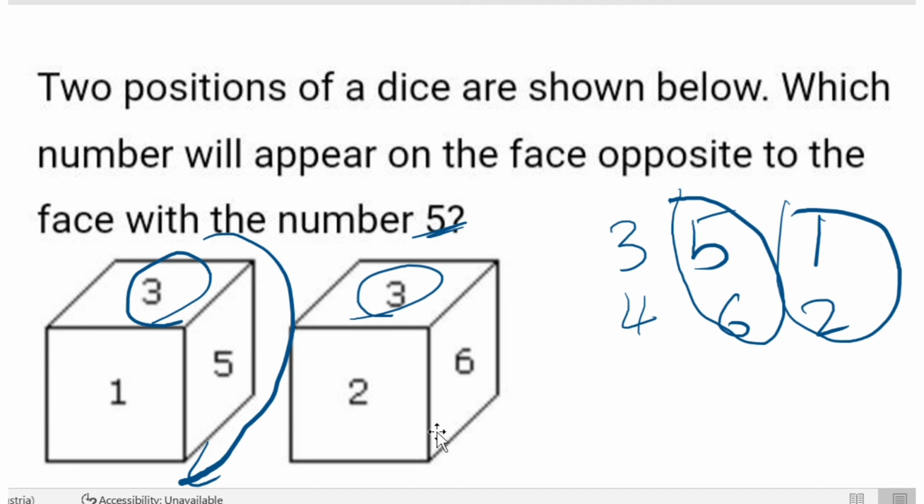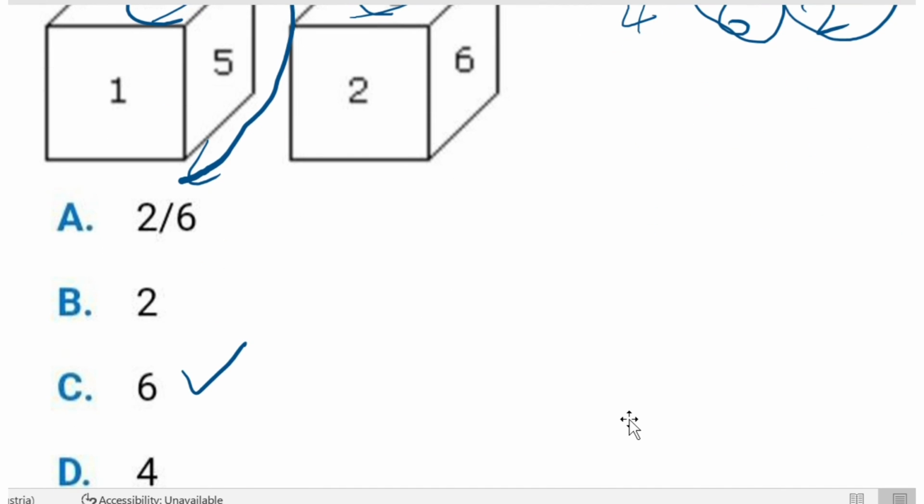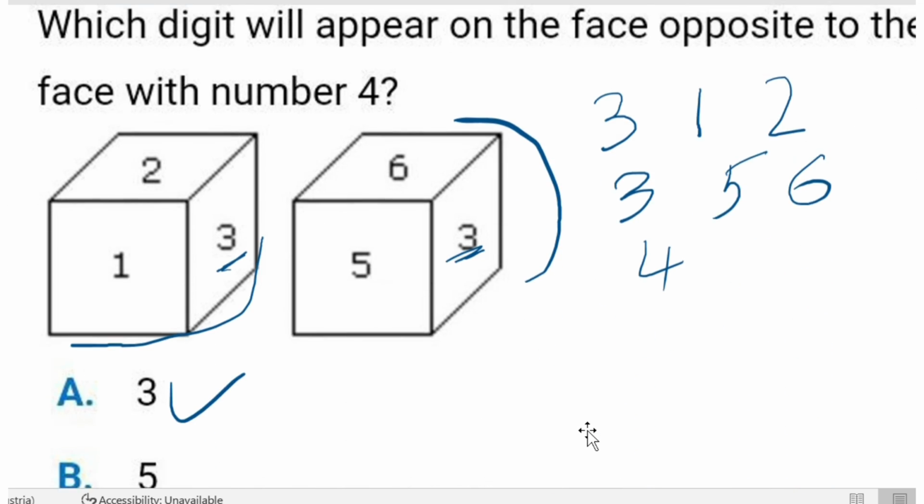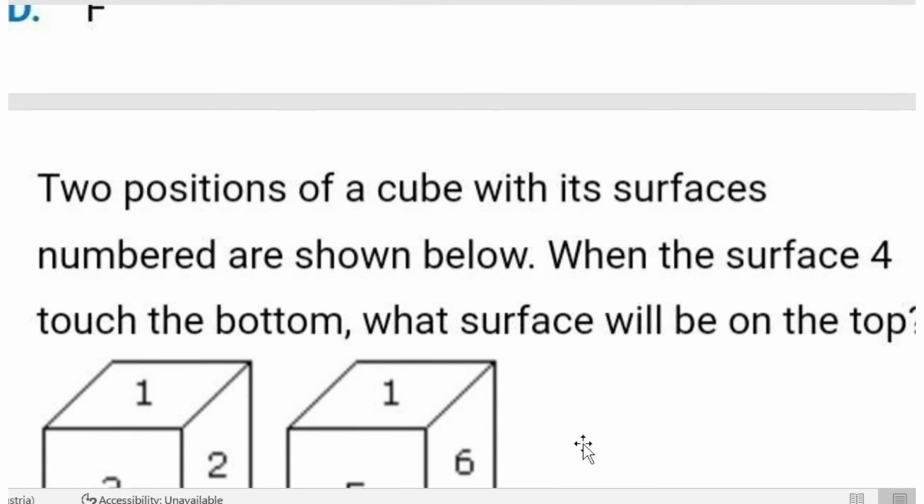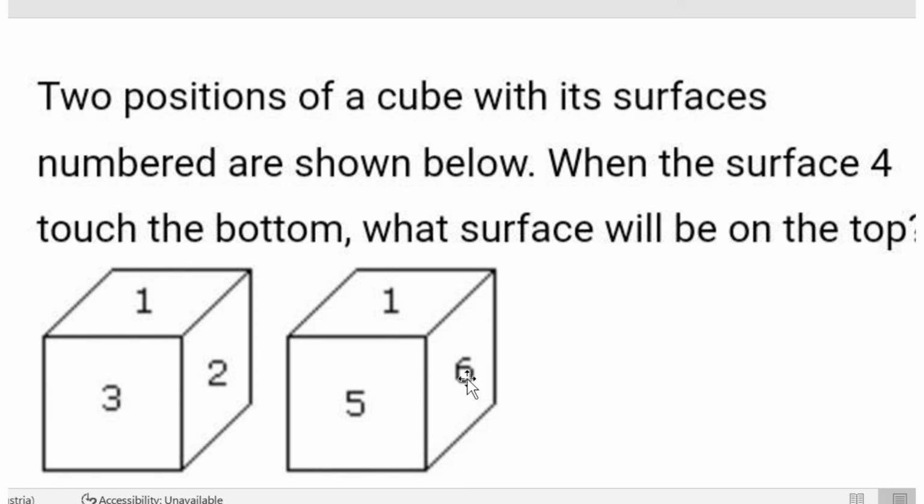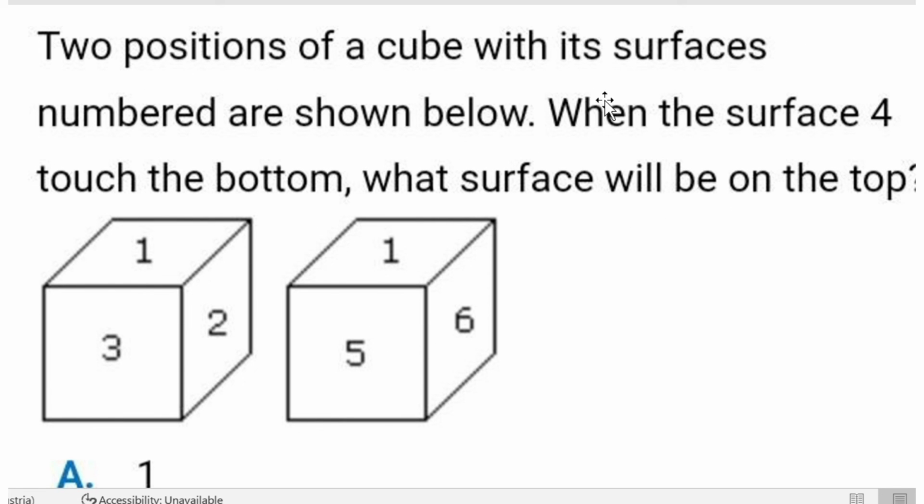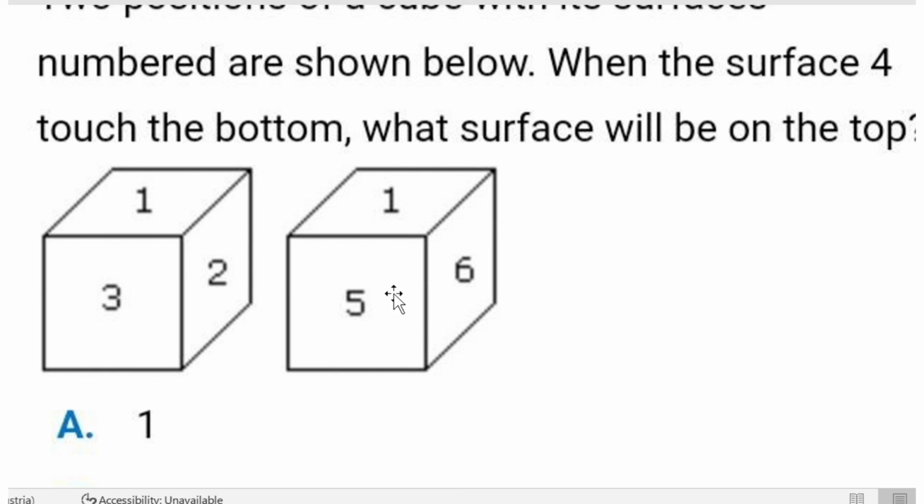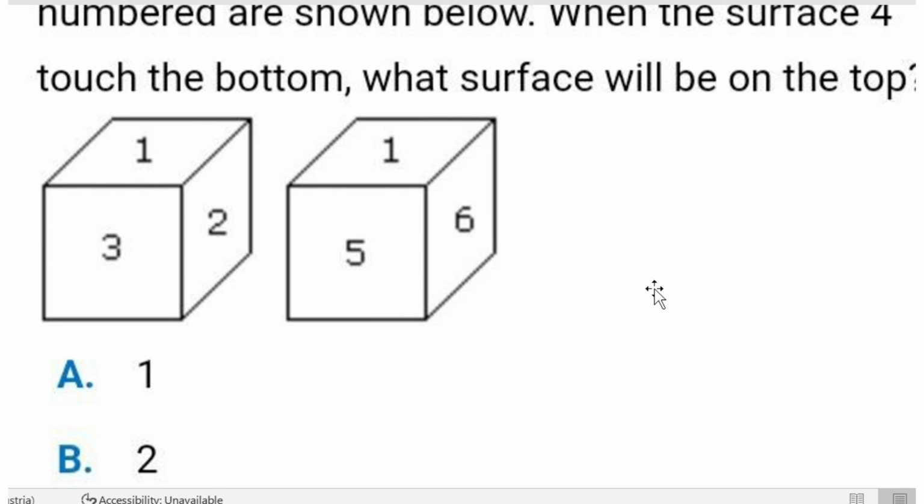That is another point. So I have discussed a few questions with you. I hope you got this. I'm giving you one homework, which is very easy. The question is, I'm reading for you: two positions of a cube with its surfaces numbered are below. When the surface 4 touches the bottom, what surface will be on the top? So they are simply asking what is the opposite of 4. Here the common number is 1. Take clockwise and find the solution, and comment your answer in the comment section below.